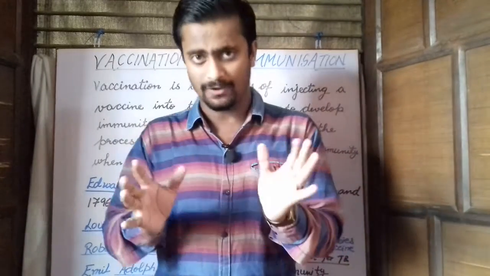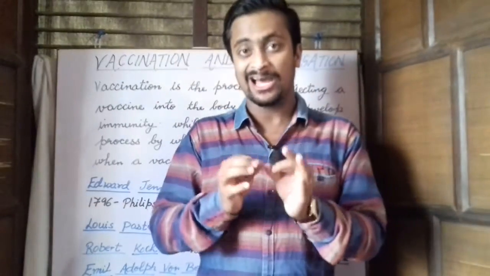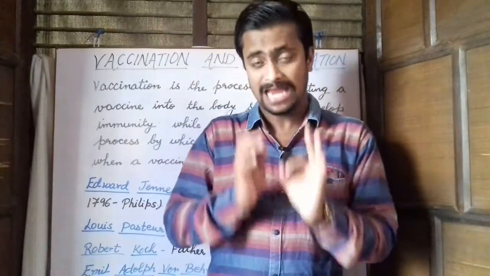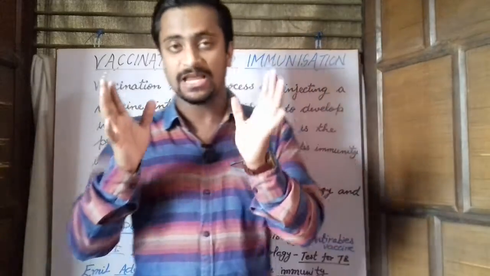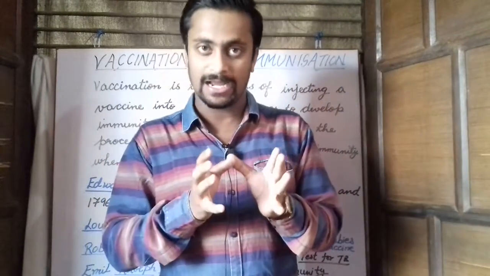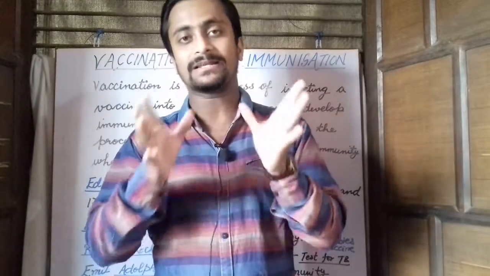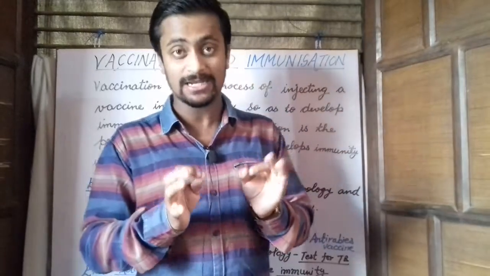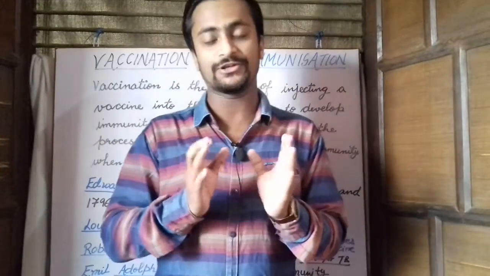This is a more powerful response and leads to the elimination of the virus or the disease. So this is how a body develops immunity against a particular virus or bacteria which causes a specific disease in the body. I hope the process of vaccination and immunization was clear to you.